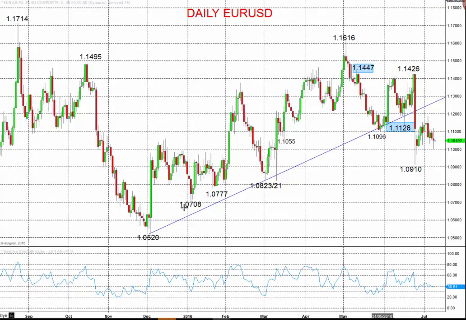Both the euro versus the US dollar and also the Euro Stocks 50 future. That's the equity index, the pan-European equity index benchmark future. So first of all here, the euro versus the US dollar, still vulnerable in here.